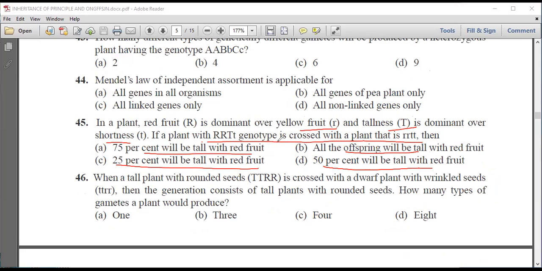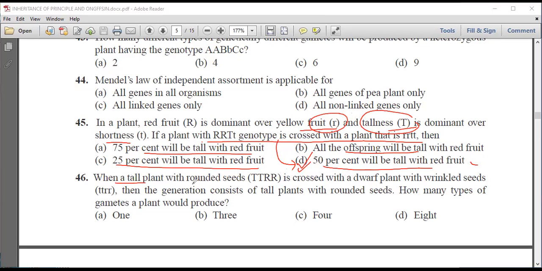From this, we can interpret that 50% will be tall with red fruit, because T is dominant and this r is recessive. When we make the cross, we will get 50% dominant.